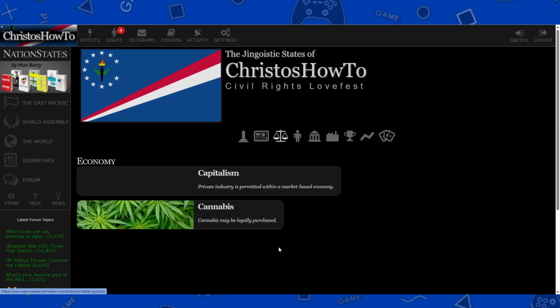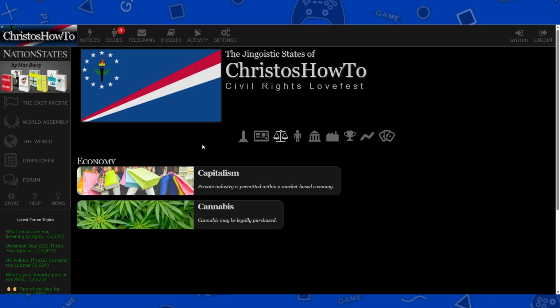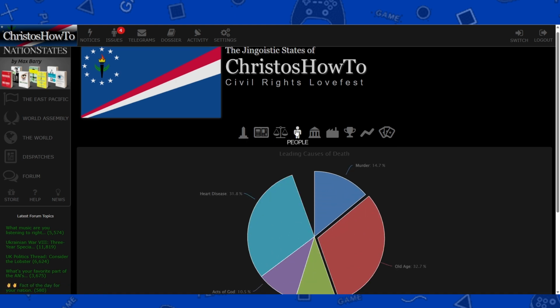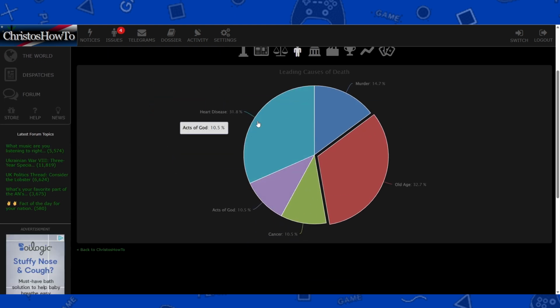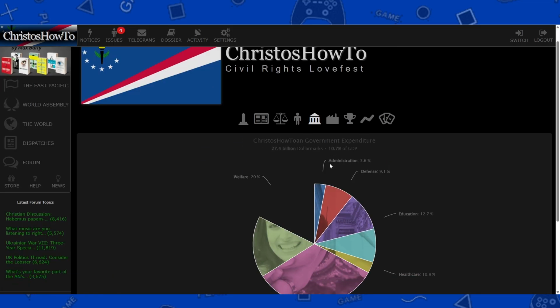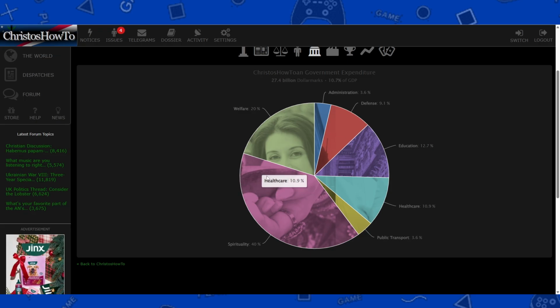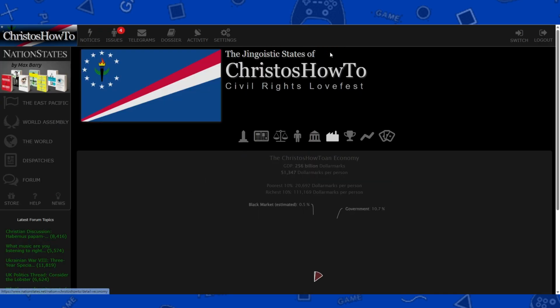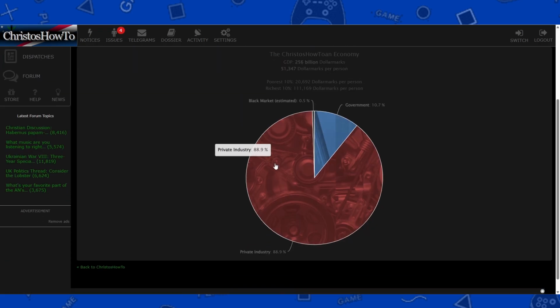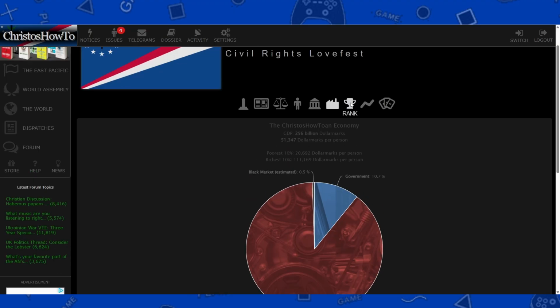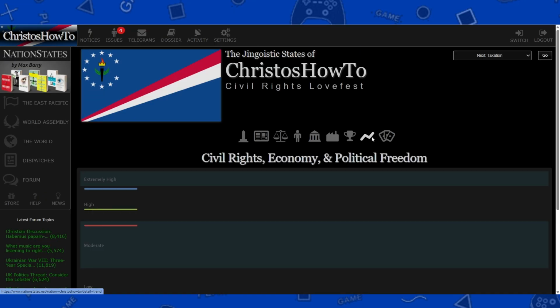All right, next up, policy. These are the policies that you've chosen. These are affected by the issues you choose. Then we have people. This is also affected by the issues that you choose. Again, the population doesn't decline, but this will change. Then we have government, also affected by the issues. This will change as well. Economy, this will change as well. And then you have rank, and then trends.